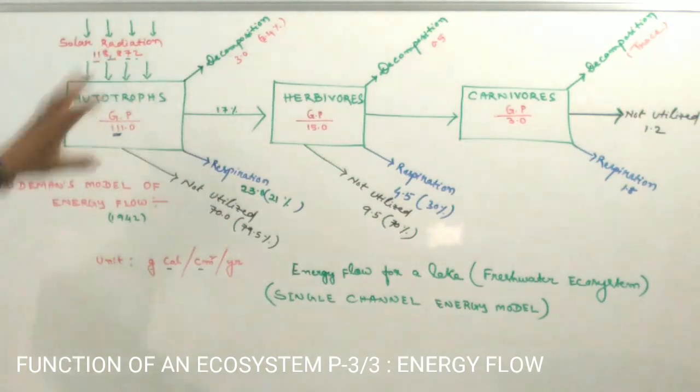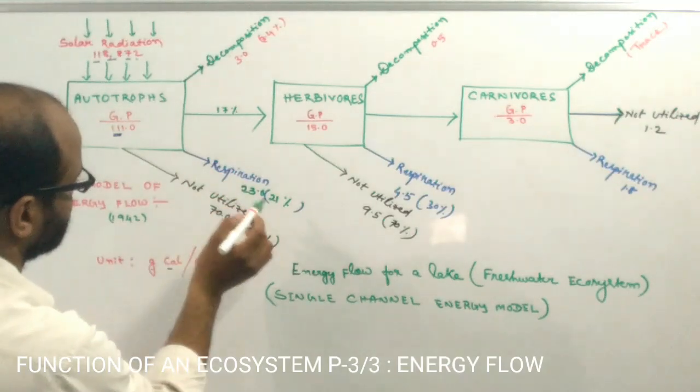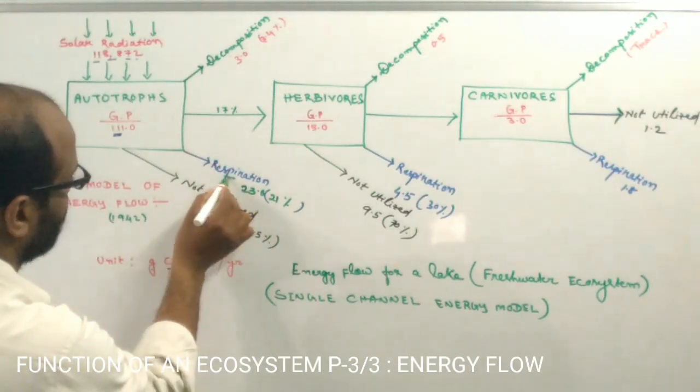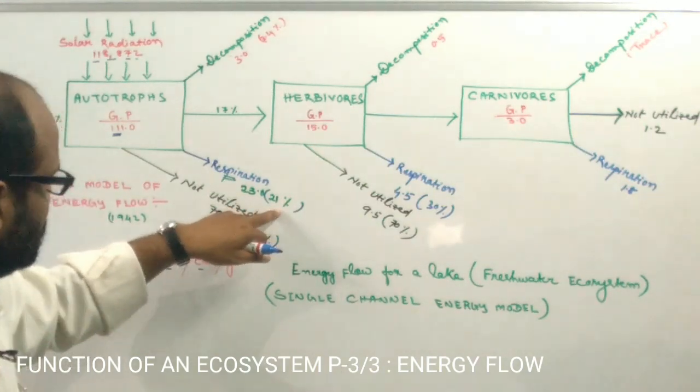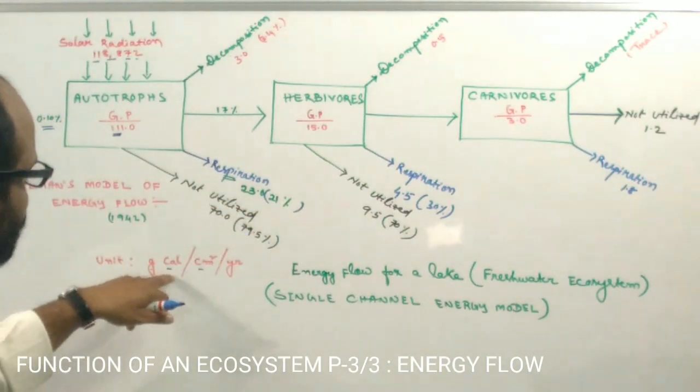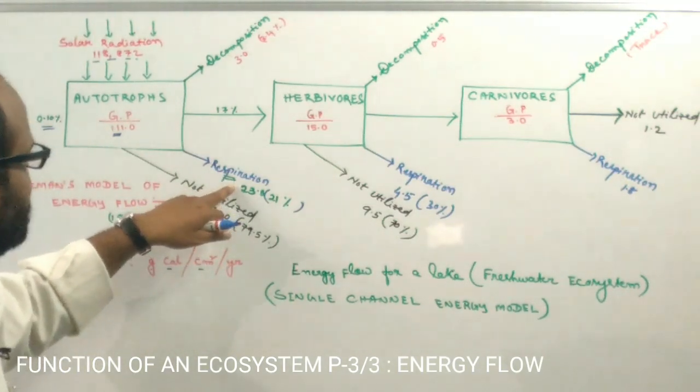So in autotrophs, the green plants, they utilize about 21% of energy, or 23 gram calorie per cm square per year, for respiration.